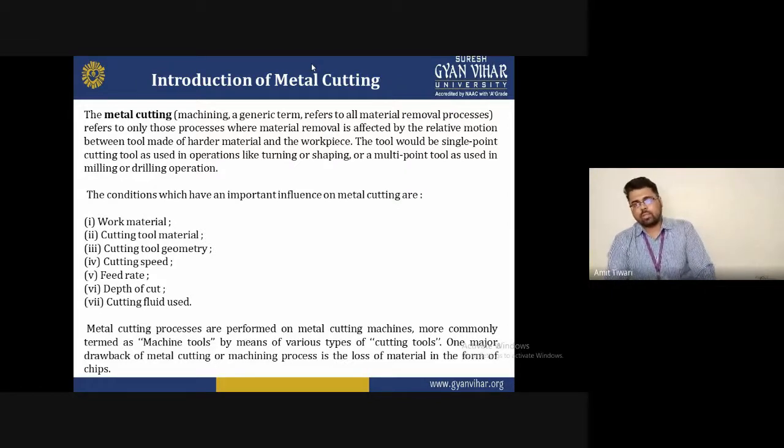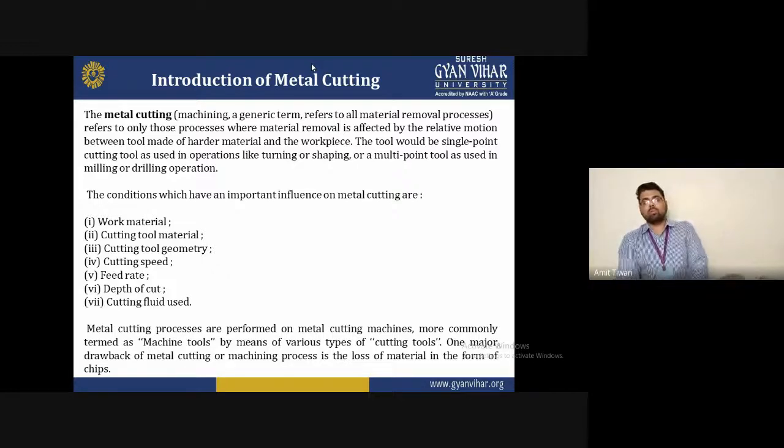Now the section we are discussing here is metal cutting. How can we define metal cutting? Basically, it is a process whose material removal is affected by the relative motion between the tool, made of harder metal, and the workpiece. So the definition of metal cutting is a material removal process, where the metal is removed by the relative motion between the tool made of harder material and the workpiece.